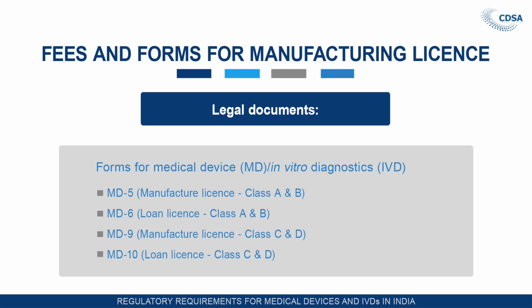MD5, that is the manufacturing license issued by the state licensing authority for class A and class B devices. MD6, that is the loan license issued by the state licensing authority for class A and class B devices. MD9 is the manufacturing license issued by the central licensing authority for class C and class D devices. MD10, that is the loan license issued by the central licensing authority for class C and class D devices.